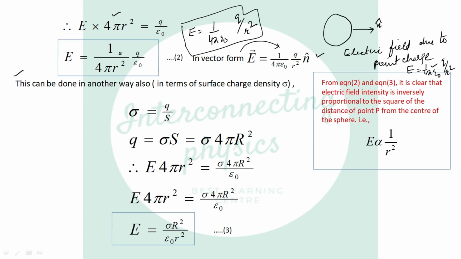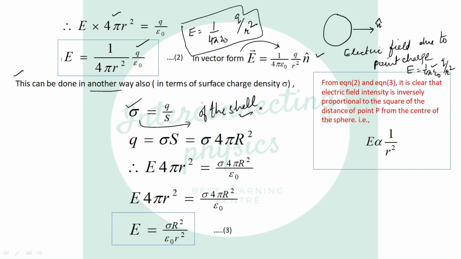Now this relation can be calculated in another way. You see, in the exam, what are you asked for? If you are asked for electric field in the form of charge, then this relation is fine. But if you are asked for calculation of electric field due to a hollow sphere at a point outside in terms of surface charge density, then we will follow these steps. Now, you know sigma is Q over S, charge divided by area. So Q equals sigma into S. And sigma is the surface charge density of the shell.